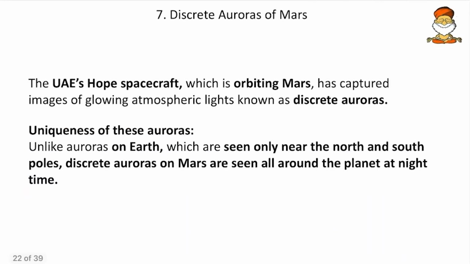Then come to next, the discrete auroras of Mars. Just like how we have auroras on the Earth, in the same way the UAE's Hope spacecraft, which is orbiting Mars, has captured images of glowing atmospheric lights known as the discrete auroras. The uniqueness of these auroras is that, unlike the auroras on the Earth, which are seen only near the North Pole and the South Pole, the discrete auroras of Mars are seen all around the planet at night time.